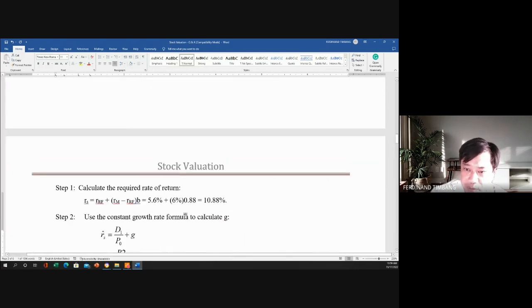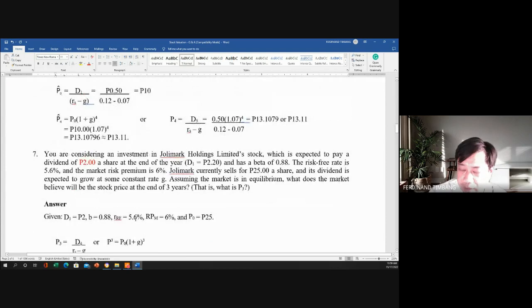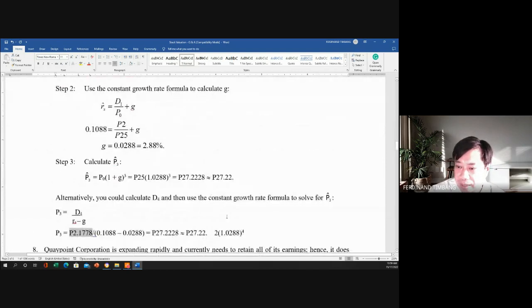Ano nga pa yung P2? D1 na pala yun. Sorry. Dapat pala ito ay 3. No, sorry for that. So it's 2 times 1.0288 raised to the power 3.